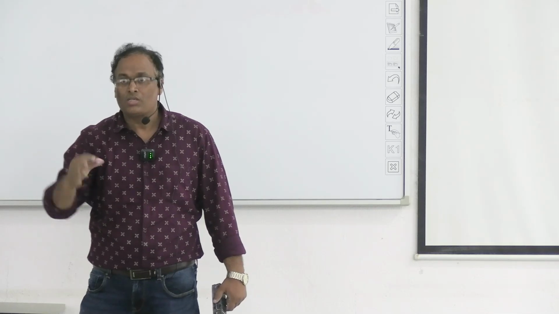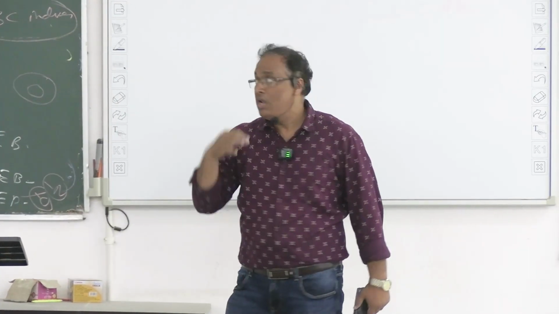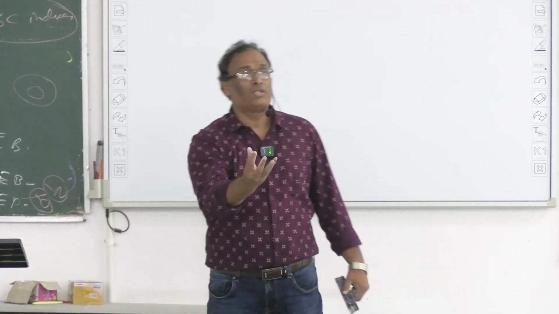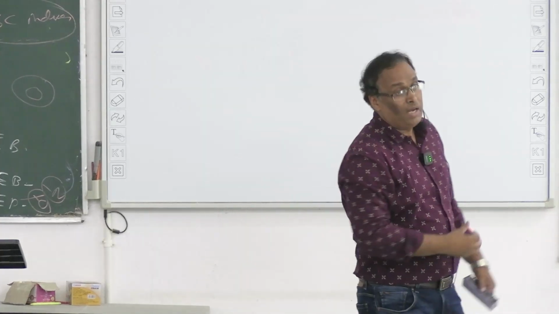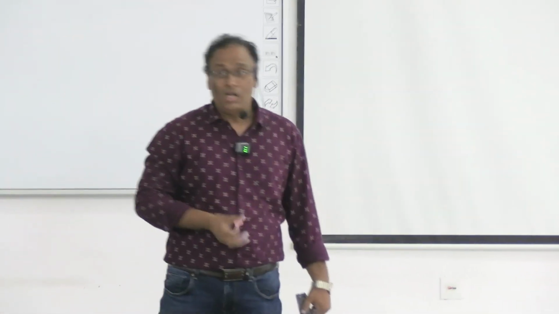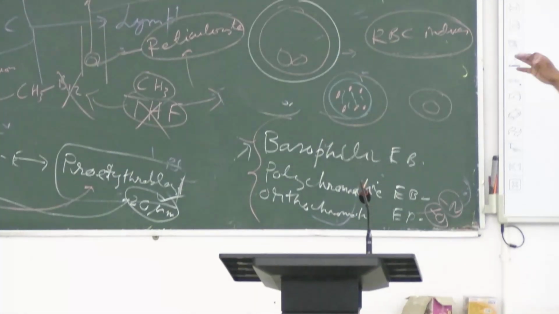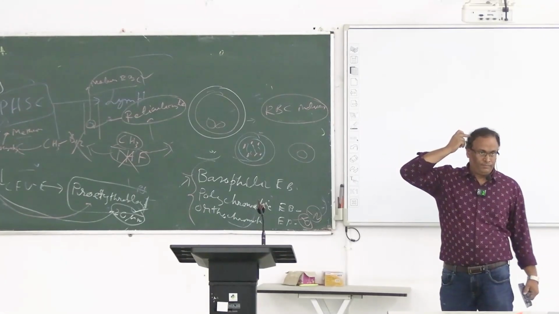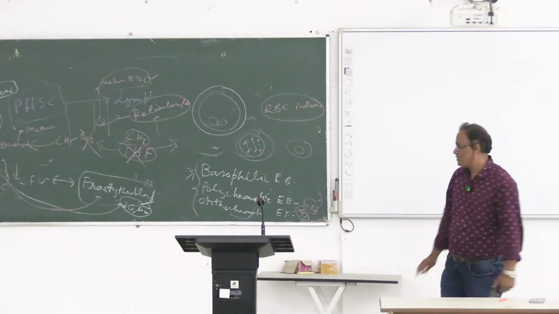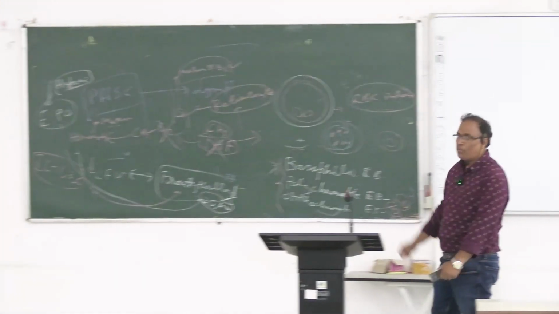So RBC indices, go through it. Only one parameter that is diagnostic for hereditary spherocytosis is MCHC, mean corpuscular hemoglobin concentration, right? So in that case, keep RBC formation in mind, right? Very, very important for your exam, as well as erythropoietin.